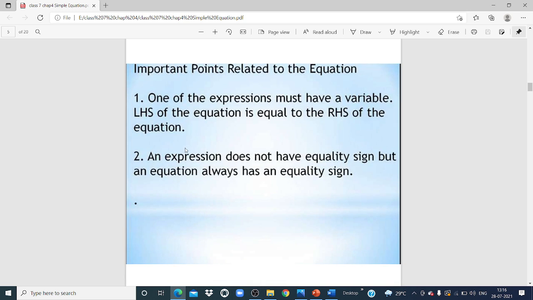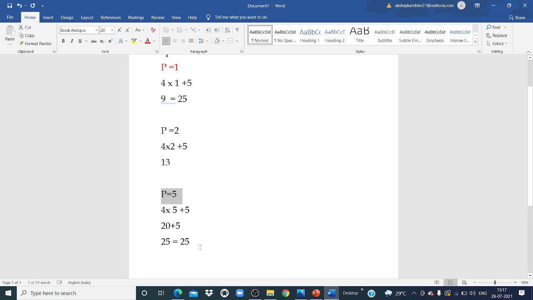So what is the first point? One of the expressions must have a variable. LHS of the equation is equal to the RHS of the equation. If LHS is not equal to RHS, then our solution is not clear, right? Like here we have solved, LHS should be equal to RHS. When we get that, that time only we will get the correct solution, right?